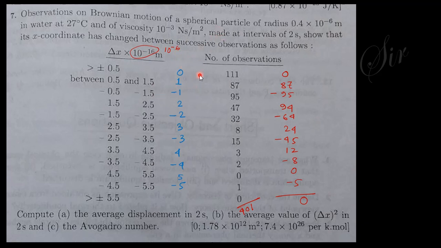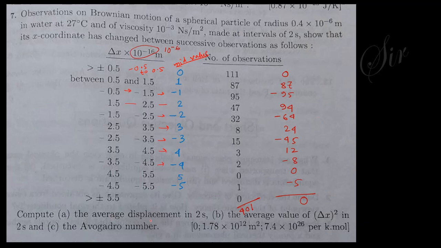Okay, and this is nothing but the mid value. This is the mid value, that is minus 0.5 to 0.5, so the mid value is 0. This is 0.5 to 1.5, that is 1, minus 0.5 to minus 1.5, that is minus 1, right? So I think you understand this mid value concept. Clear? This is the mid value.